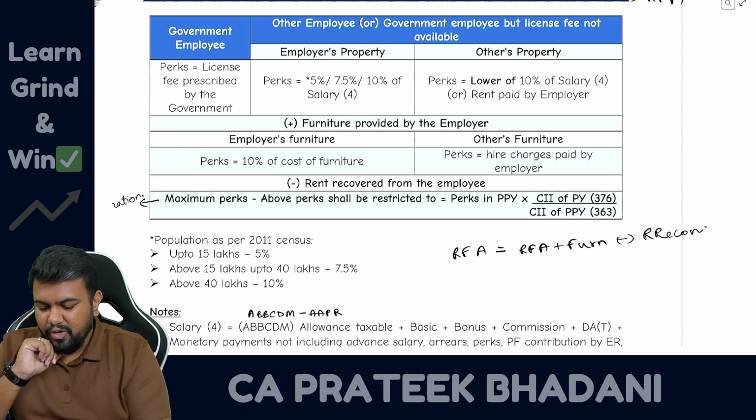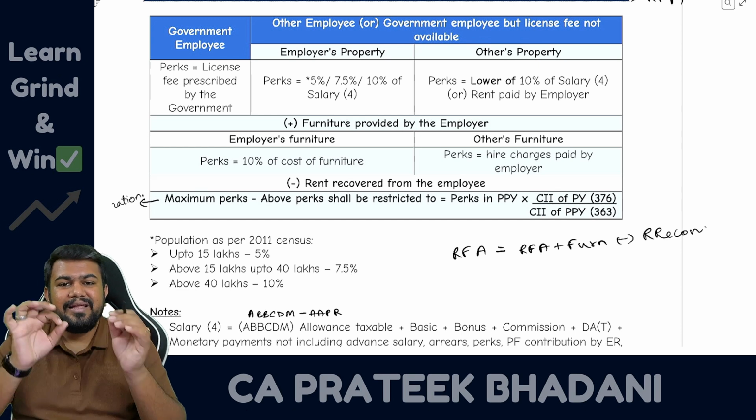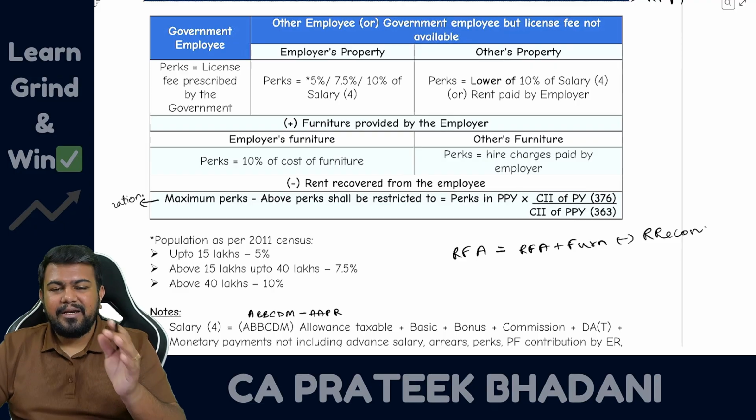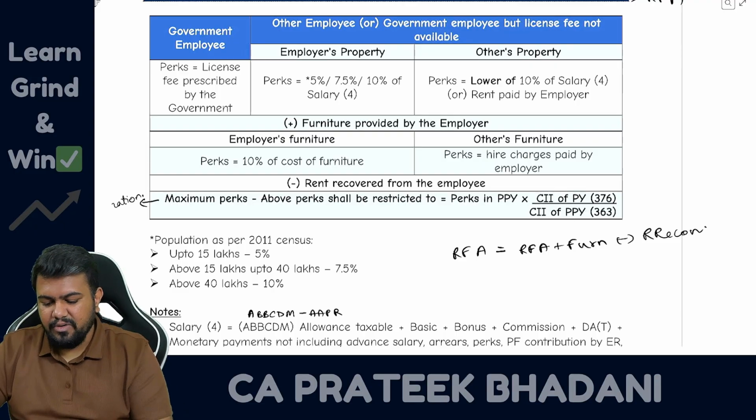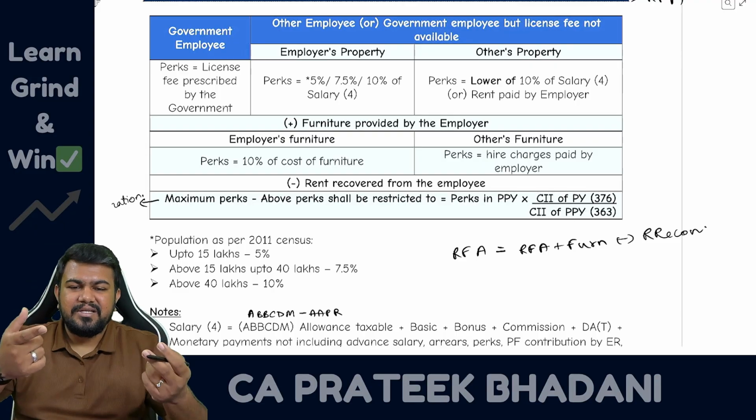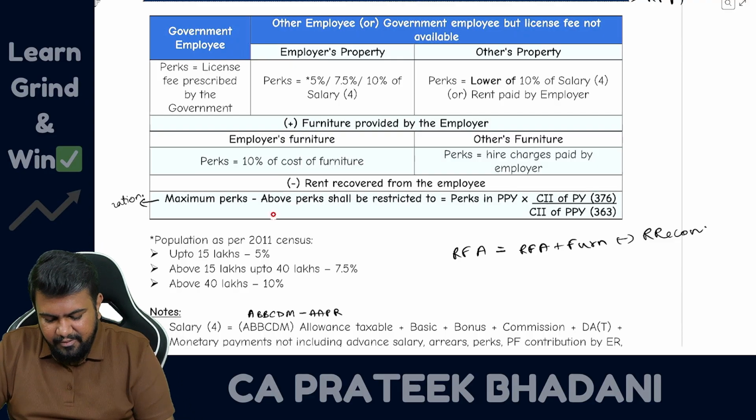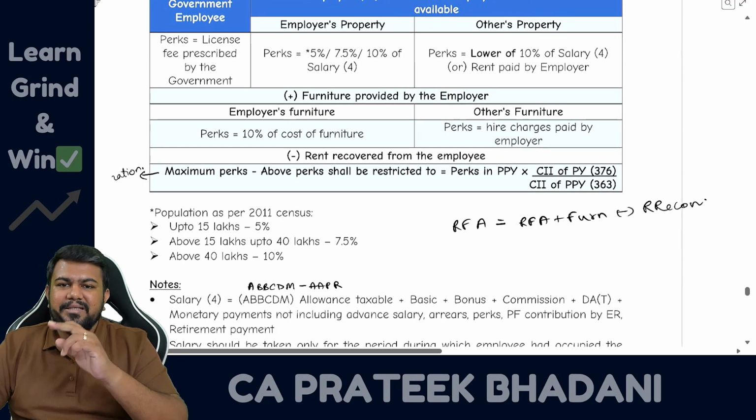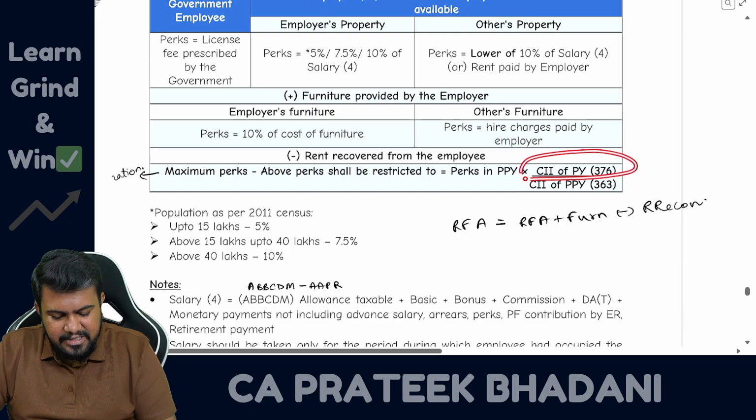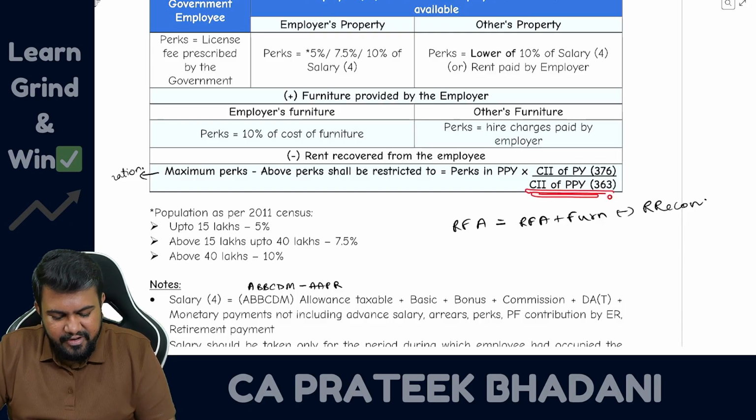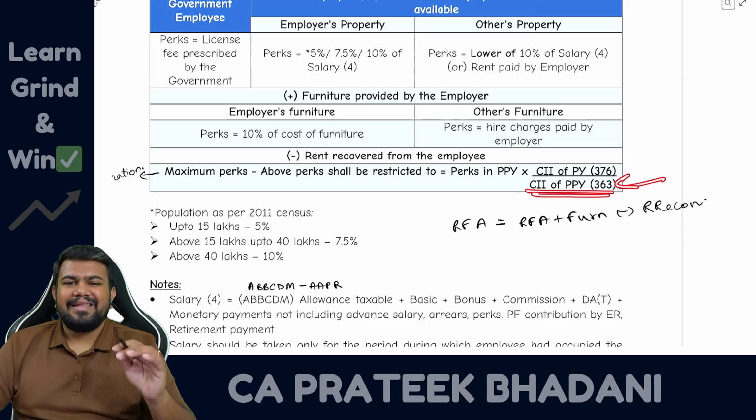From this you also have to do a comparison with the last year inflated amount. For example, whatever rent free accommodation value was there last year, you have to do the indexation and bring it to current year price. So how to do that? The value of the perks last year multiplied by the cost inflation index of the previous year, that is 376, divided by the cost inflation index of the preceding previous year, that is 363.